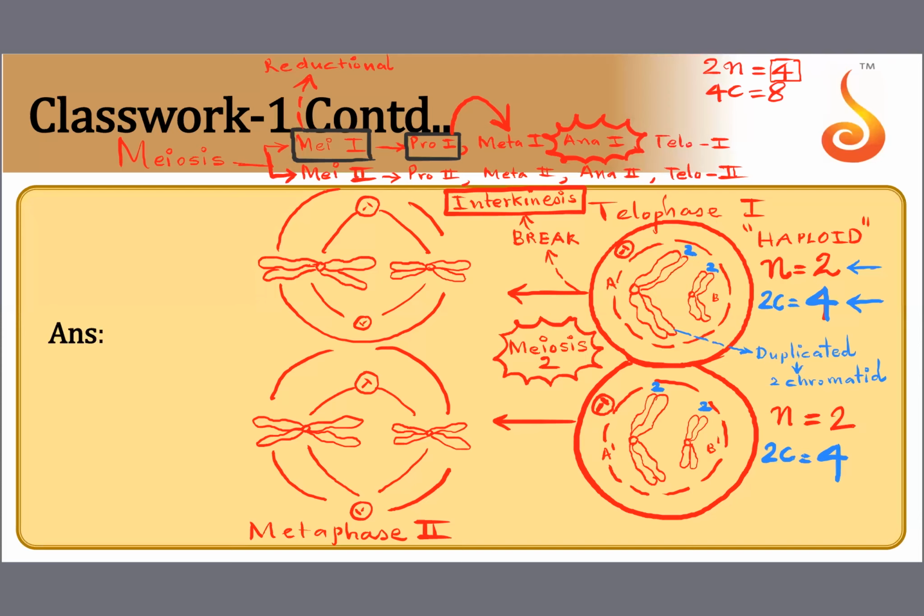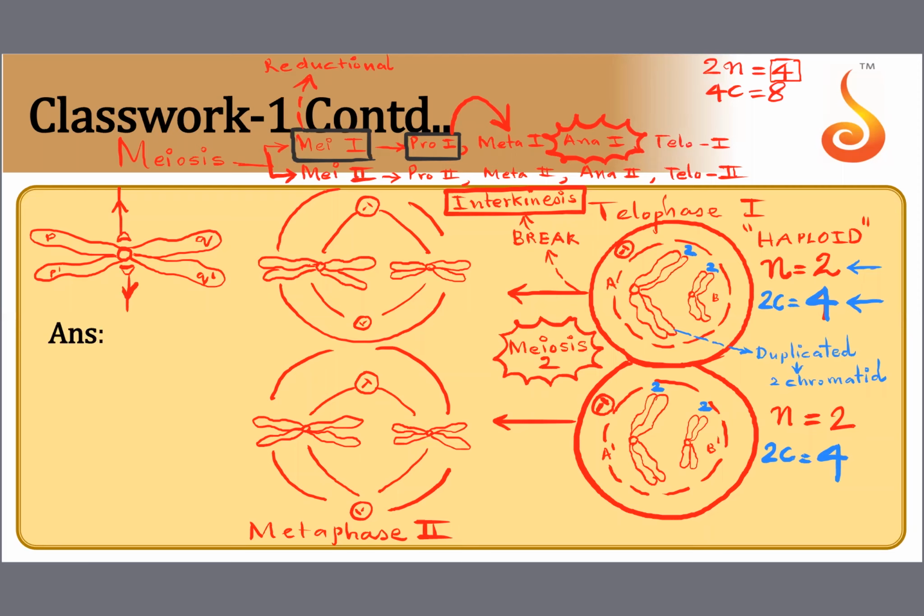Now, the most important phase in meiosis 2 is anaphase 2. See what happens in anaphase 2. If this is the chromosome, it is obviously in its duplicated state and it has come to the equator now. So it has a P arm, a Q arm, a P dash arm, and a Q dash arm. On either side of this centromere, there are kinetochores. These proteins are called kinetochores, to which the spindle is attached.